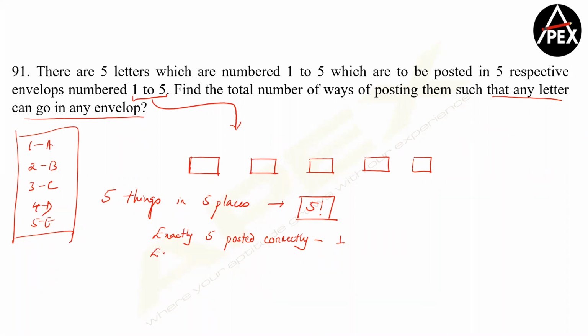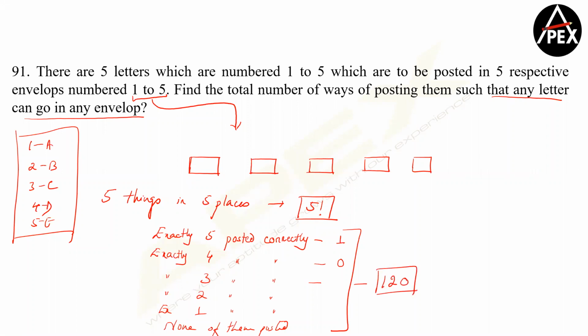Now this 120 will also have exactly 4 of them posted correctly, which is 0. Now we'll look at, in the coming questions, exactly 3 of them posted correctly, exactly 2 of them posted correctly, exactly 1 of them posted correctly, and we will also have a case where none of them is posted correctly. Clear? So remember, all these cases together will give us 5 factorial, that is 120. Are you able to visualize what is happening? Understand the scheme, or the background of the question.